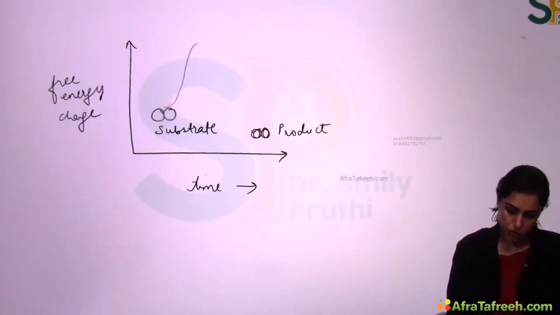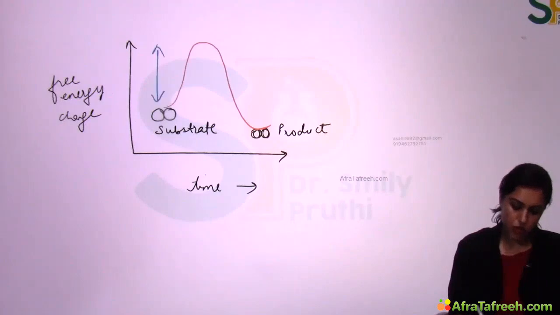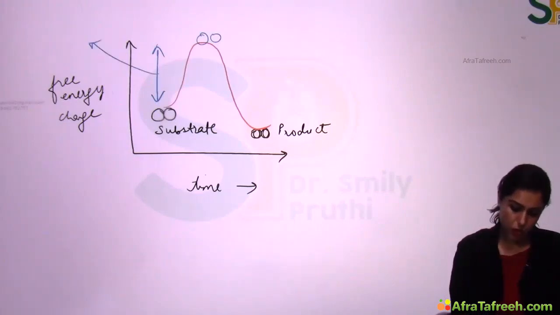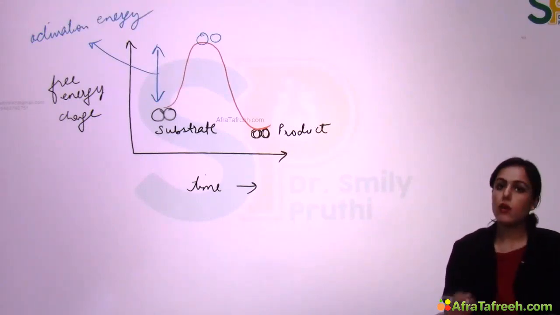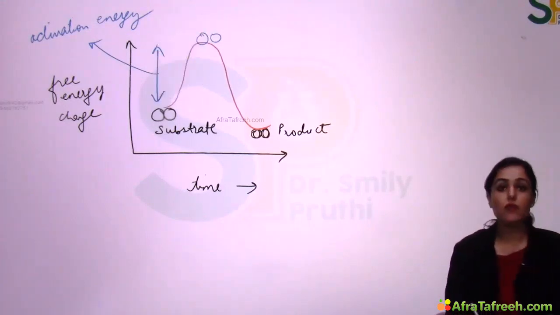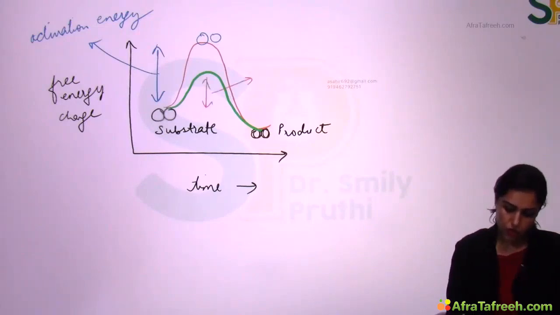So how does a normal reaction occur? First the substrate has to reach a high energy state, only then can it be converted to product. So this much energy is first required by the substrate to reach this transition state. This energy required is known as activation energy. That is, first we have to activate the substrate, only then can it be converted to product, right? Now what will the enzyme do? Enzyme will decrease this activation energy. So the route followed by the enzyme is this one, and now the amount of energy required is only this. So this is the activation energy which is decreased with the help of the enzyme.